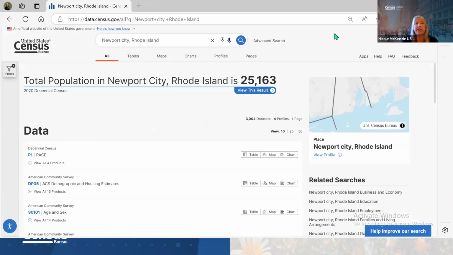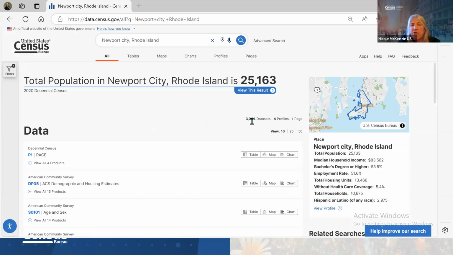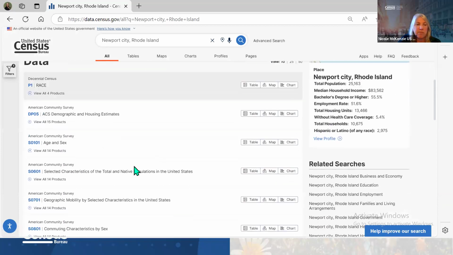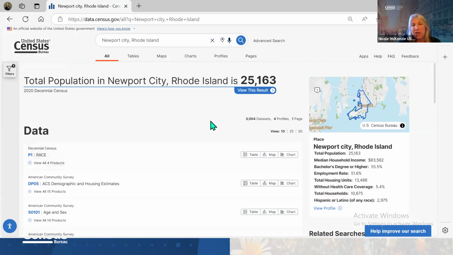Immediately it brings up a lot of data. If you look here, you'll see 3,004 data sets. So data tables, you can see there's a whole list of them. There are 3,000, so there's a lot of information you can pull for Newport City. A lot to scroll through. There are also 4 profiles. Those are the data profile tables from the American Community Survey that will give you a lot in one table: the housing, demographic, economic, and social characteristics. So you can pull that.